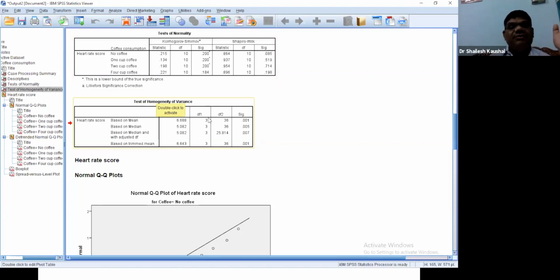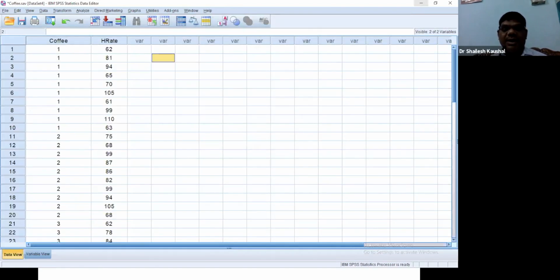So that is why we will use a non-parametric test, which is equivalent to analysis of variance, because both assumptions should hold: our data should be normal and homogeneous. Now it violates the assumption, so we will not use analysis of variance. So what will we do? We will use the equivalent non-parametric test.